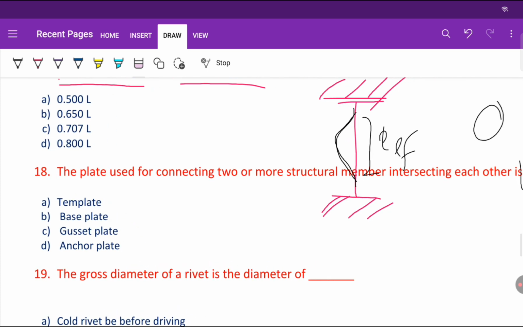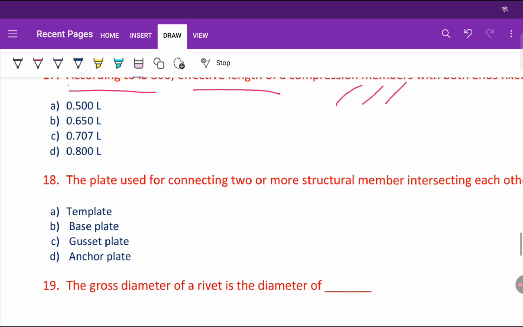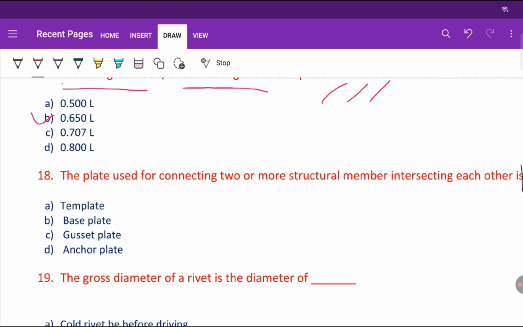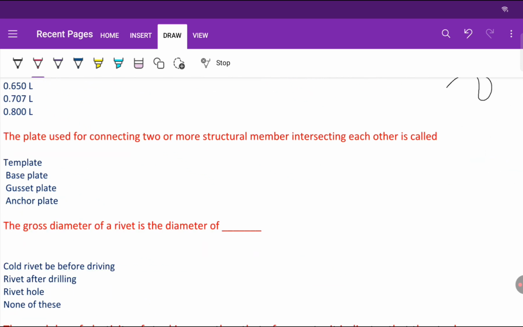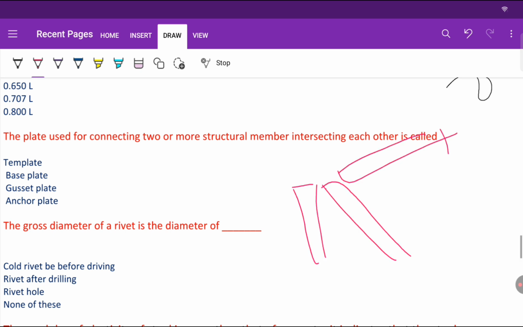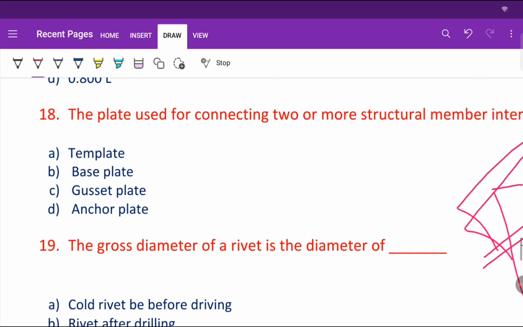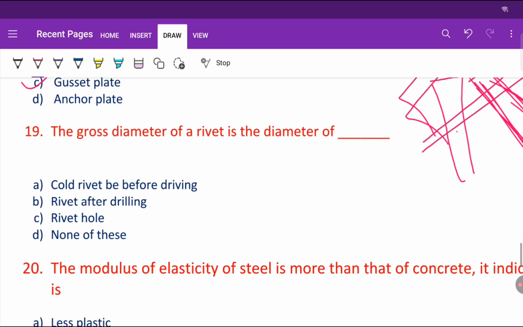Okay, now coming to the next question. The plate used for connecting two or more structural members intersecting each other is called a what? Suppose two or more members intersect at a point and have to be joined at that point, then we use a plate. That plate is called a gusset plate. Remember, that is called a gusset plate.